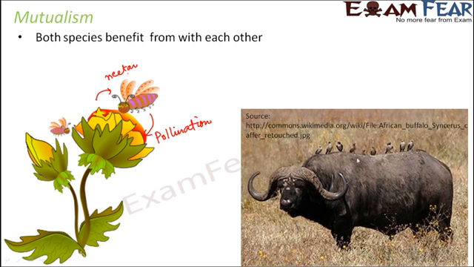Again, let's think of another example. Have you ever seen these birds? They sit over the buffaloes. How is this relationship of mutual benefit? These birds eat tiny insects which are present over the buffalo's body. That's how these birds receive their food. Now you might ask, how is the buffalo benefited? The buffalo gets rid of the insects which are causing infection over its body. So again this is a situation of mutual benefit and hence an example of mutualism.